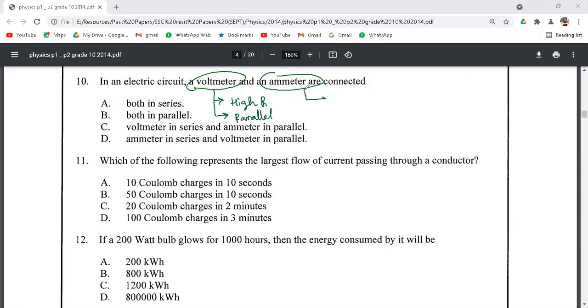While the ammeter is a device that is used to measure the current, and this always has very low resistance, and it is always connected in series. So voltmeter is connected in parallel while the ammeter is connected in series. So the correct option is option D.